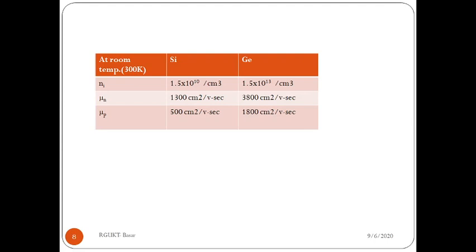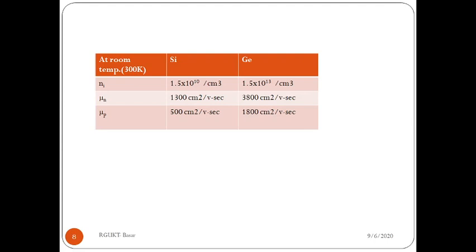And the mobility of the electron in silicon is 1300 centimeter square per volt second. In germanium, 3800 centimeter square per volt second. Similarly, mobility of hole in silicon is 500 centimeter square per volt second. In germanium, 1800 centimeter square per volt second. When comparing the mobility of electron and hole in silicon, the mobility of electron is more.